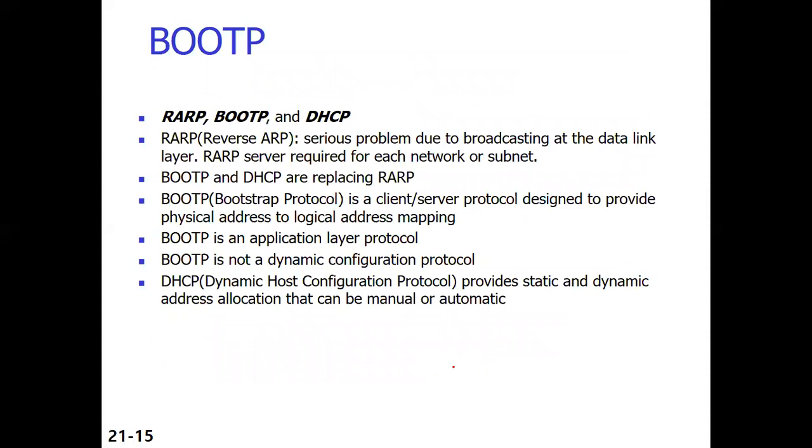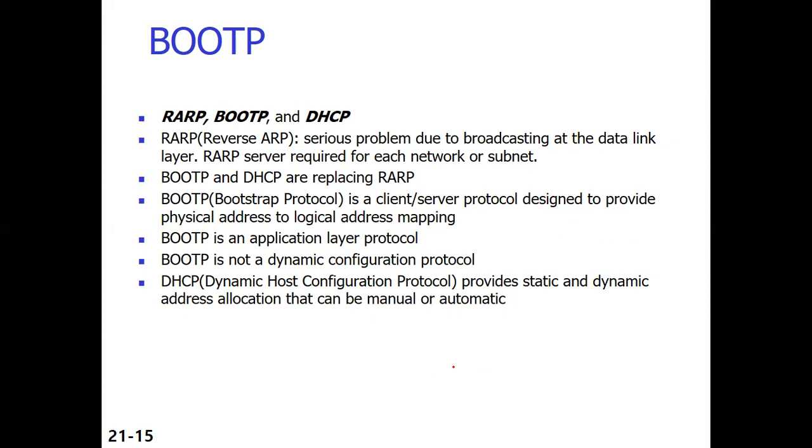So these are some of the features of RARP. We have seen the advantage as well as the disadvantage also. Now, the problem that we have seen with RARP is it does not provide the other information about the subnet mask and the default gateway. So we can use another protocol.